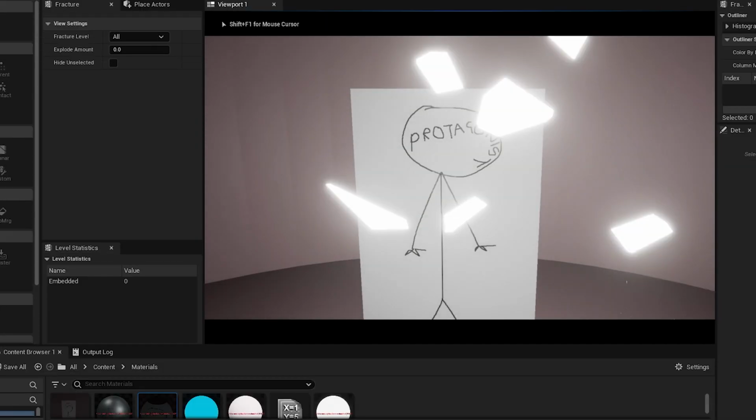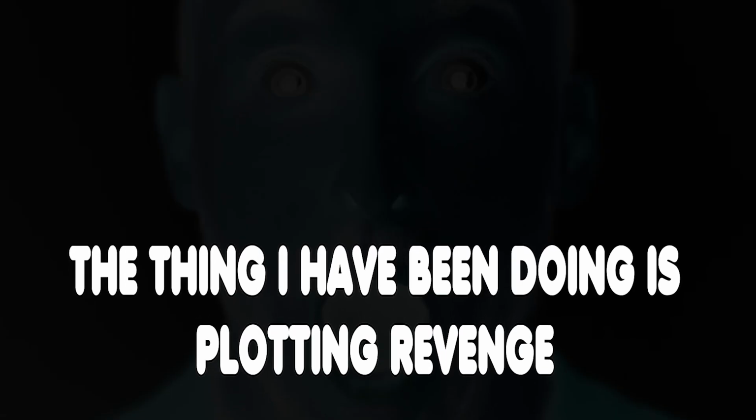This creates the shattering outward effect you saw, but you can also change these vectors to have it go backwards or sideways or up and down or whatever, or at least that's the theory. I haven't really got my head around Chaos Destruction yet, I'll be perfectly real with you right now, which is why I'm explaining this less confidently than my last video, and in general this is more of a here's the thing I've been doing lol episode than anything else if you get me. Anyway, that handles the actual destruction side.